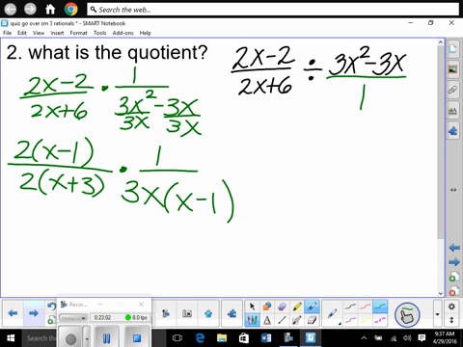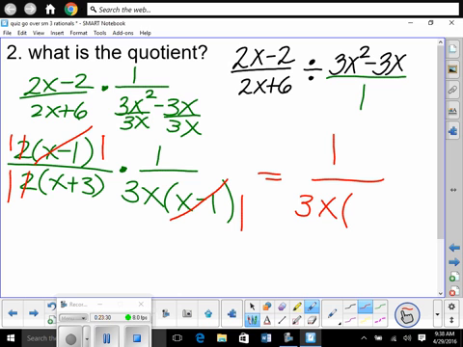Now we would be multiplying straight across, and then we will divide out exact factors. So let's just divide out exact factors. 2 over 2 is 1 over 1. X minus 1 over x minus 1 is 1 over 1. Anything else? 1 times 1 times 1 on top is 1. On bottom, 1 times that. Isn't that just 3x times x plus 3? That would be an acceptable answer. Or you can multiply that in. Either one would be okay.